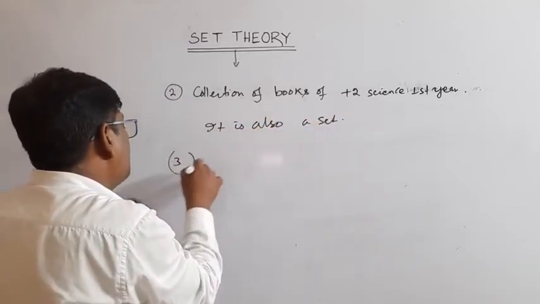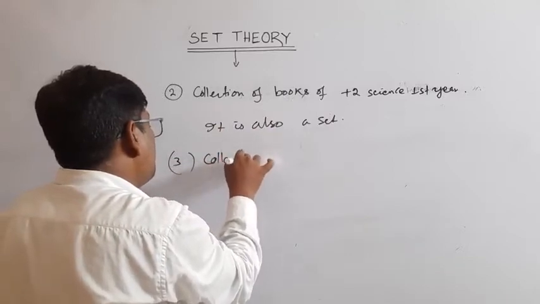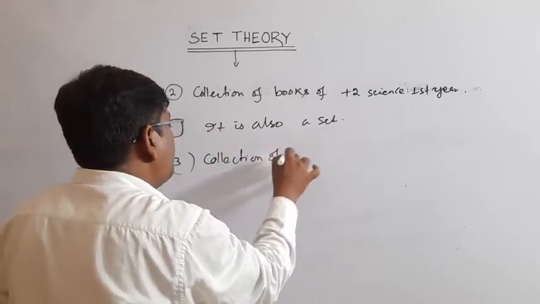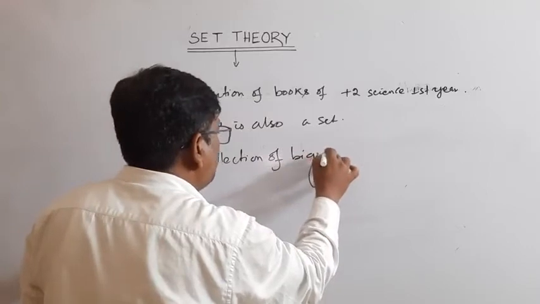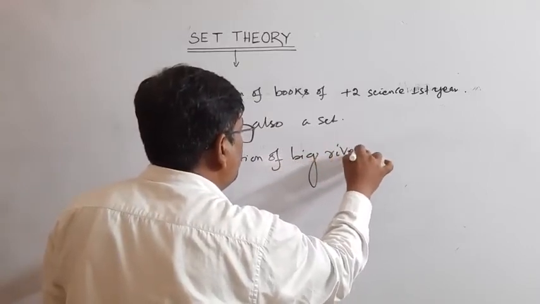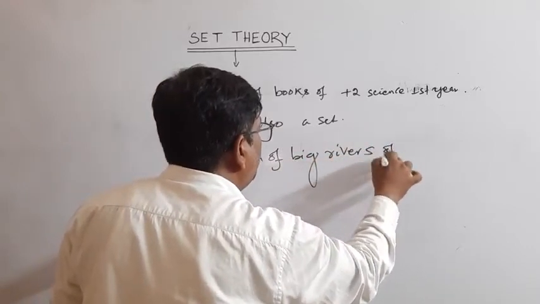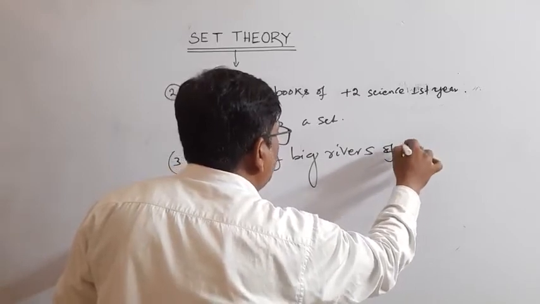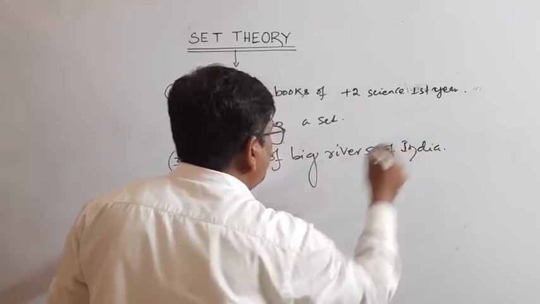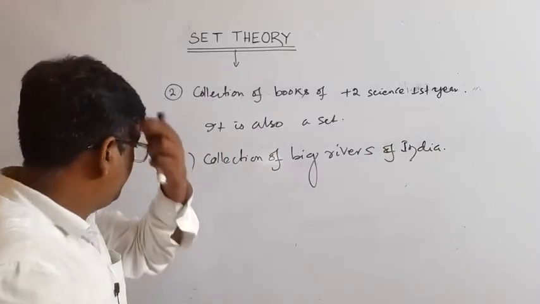Number 3, collection of big rivers of India.